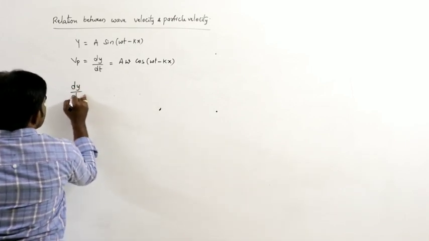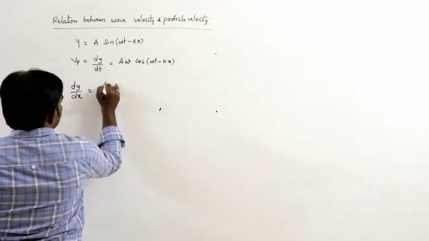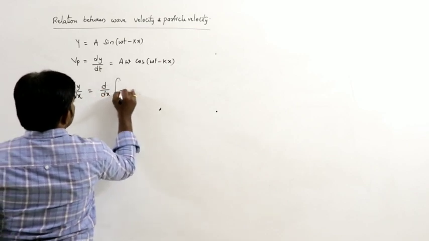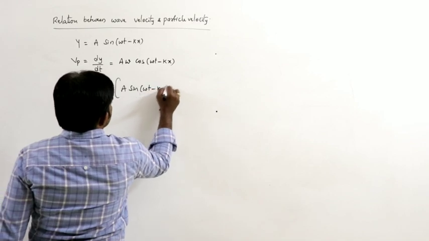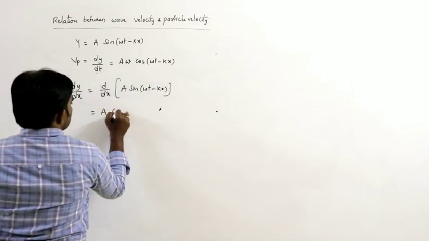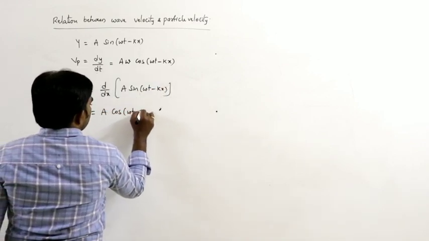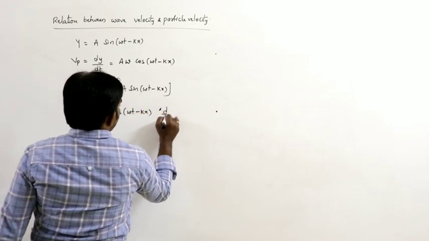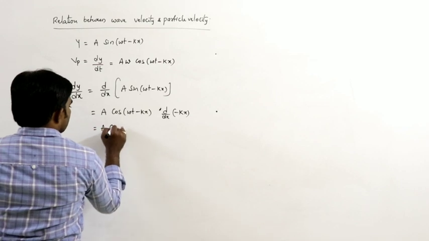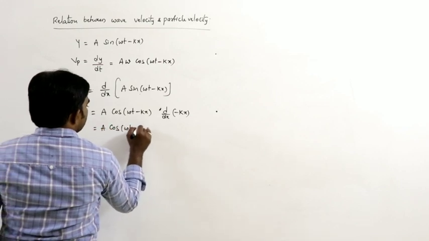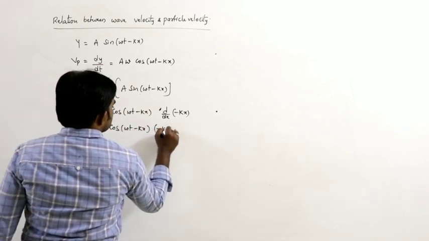Now here, dy by dx: let us do d by dx of A sin of omega t minus kx. So that is A cos of omega t minus kx, and d by dx of minus kx gives A cos of omega t minus kx into minus k.